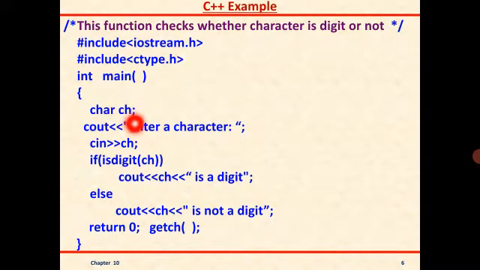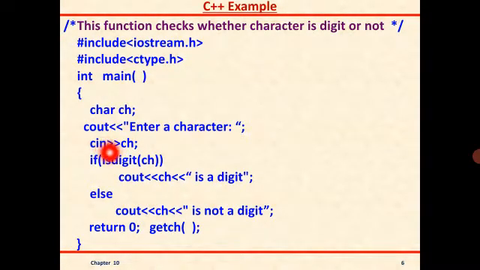See here, I have taken one variable. All of you know that a variable is a quantity which will store a value temporarily. Okay, what type of variable is it declared as? Character. How we declare int, float, similarly, I have taken it as character data type. Now, cout is a statement which will just display the message. Okay, what statement do I want to display? Enter any character. I'm asking the user to enter any character.